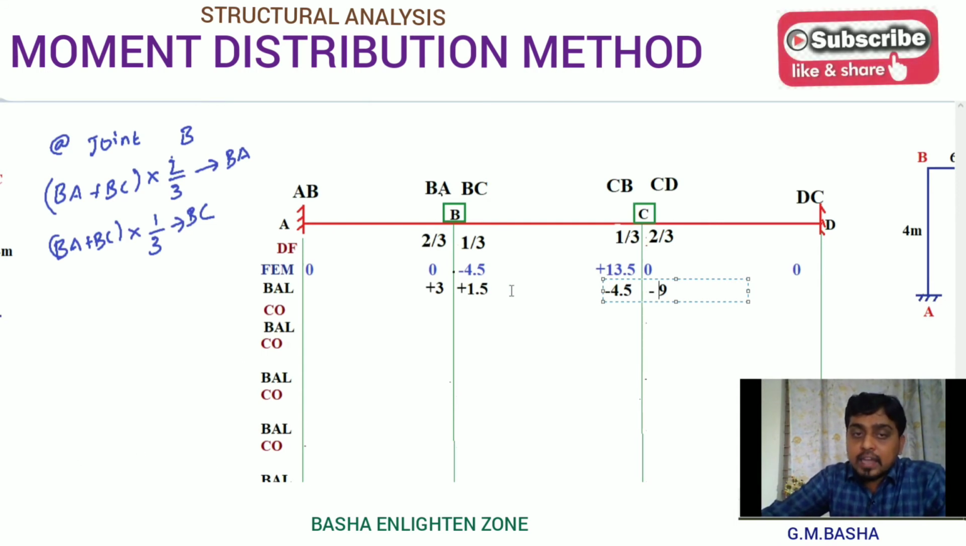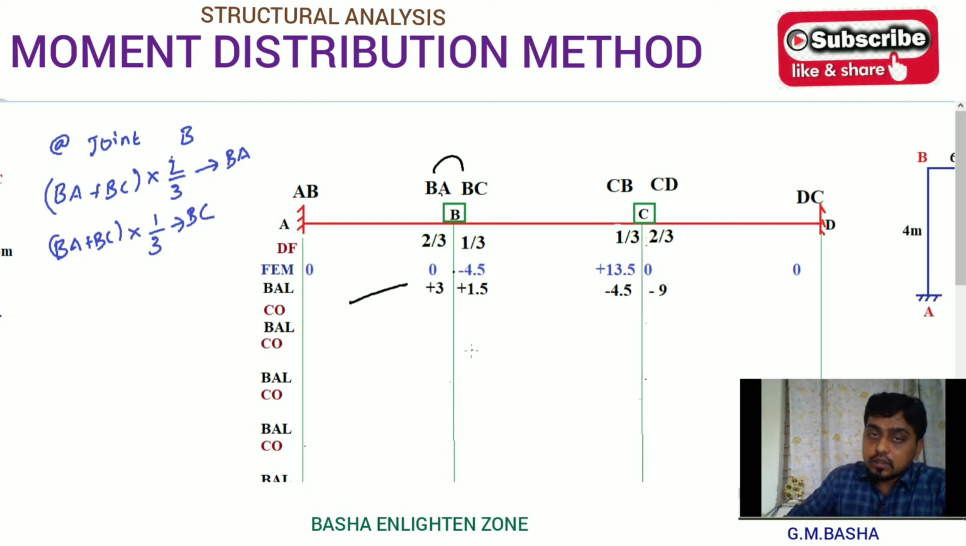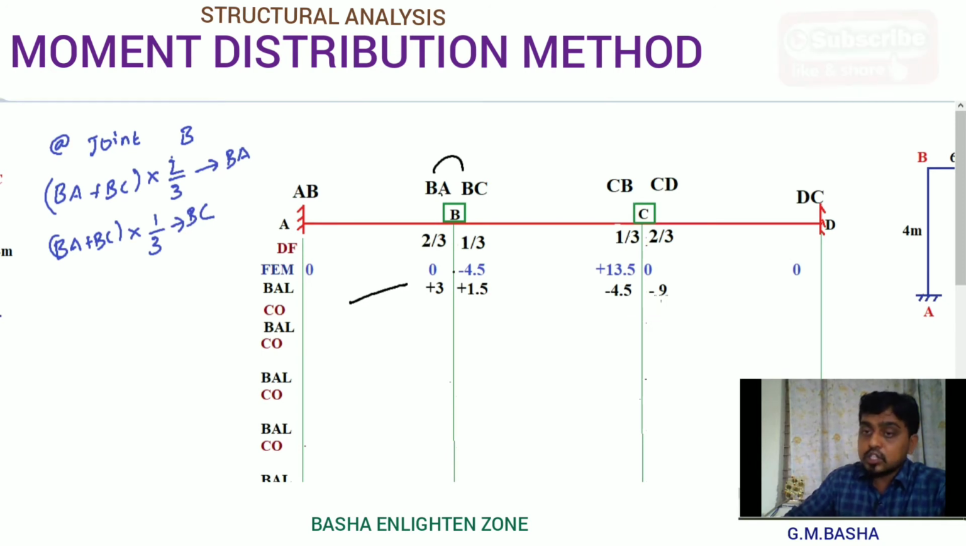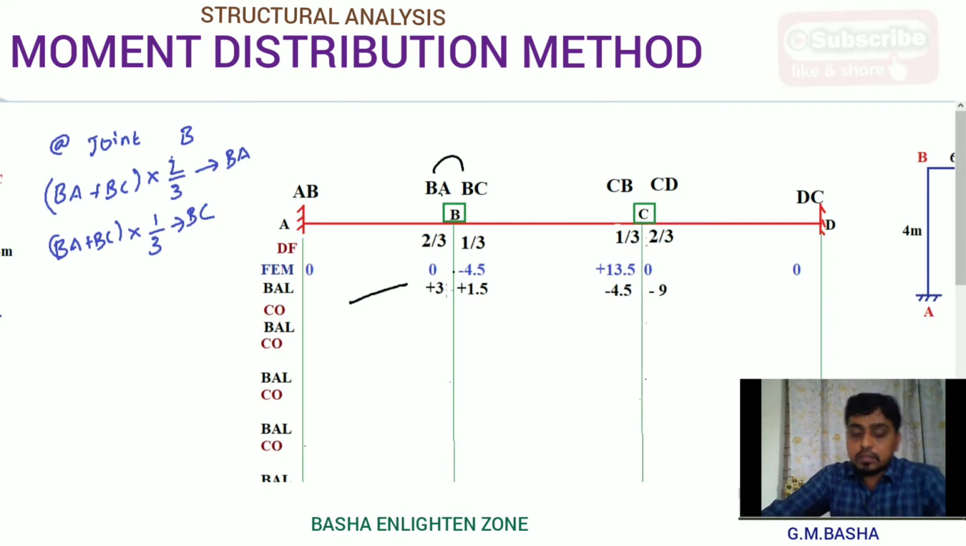After obtaining the balancing moments, you can carry the moments to the other end, and that is within the span. Always remember, balancing takes place at the joints, but carryover takes place within the span. For example, AB to BA and BA to AB. Similarly, CB to BC and BC to CB. Similarly, CD to DC and DC to CD. So carryover takes place within the span, and balancing takes place at the joints. Please remember those two steps.